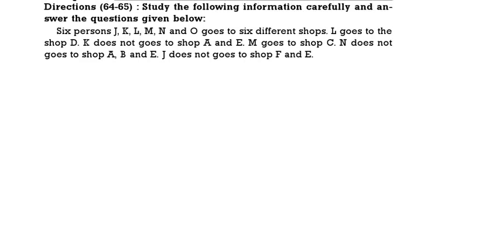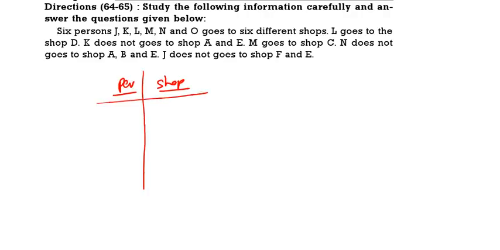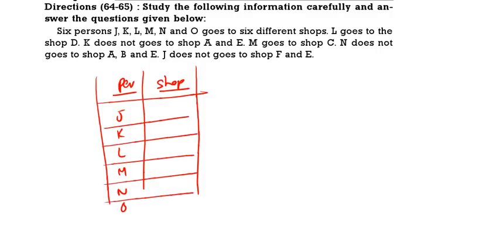Next question. Questions 64 to 65. 6 persons J, K, L, M, N and O are going to different shops. L goes to shop D, K does not go to A and E, M goes to shop C, N does not go to A, B, E, J does not go to F and E. This is given. Now we are having 6 persons. Write down a 2 column table: person and shop. Below the persons you write down J, K, L, M, N and O.